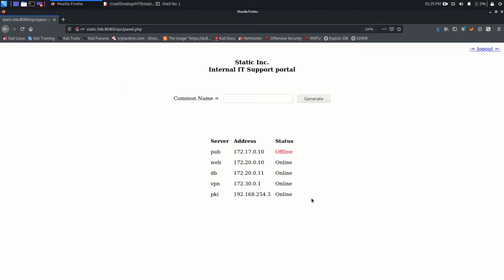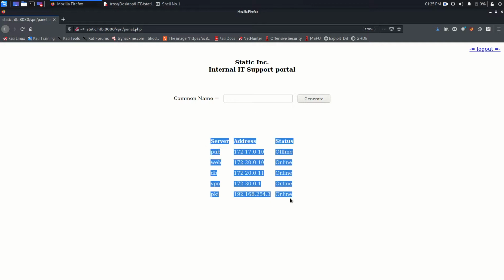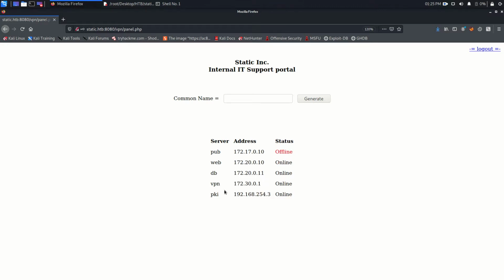That's good. So after login, we will find a bunch of servers here: server name, IP address, and the status. Status is offline, but all these servers are working. And if you see these IP addresses, you can tell there are many networks, many subnets.